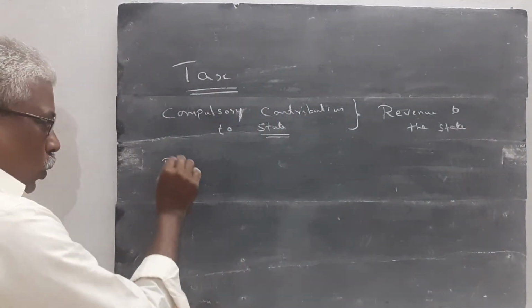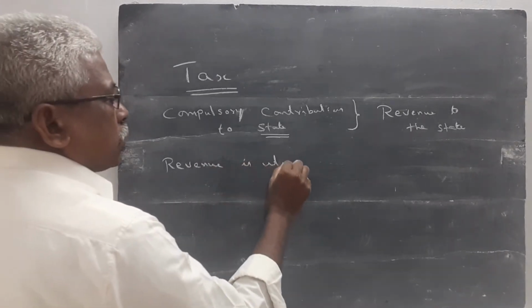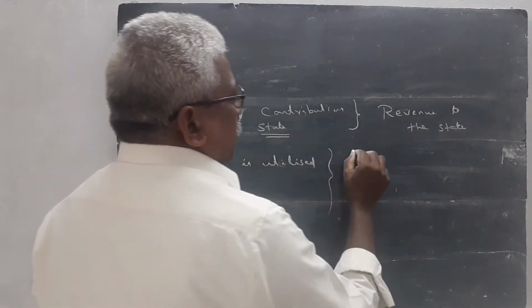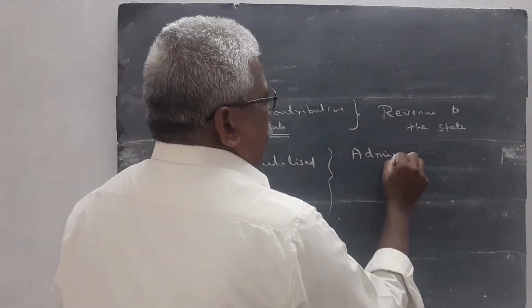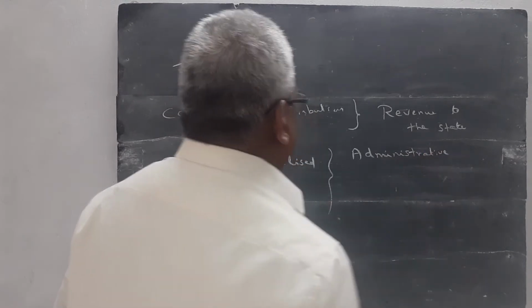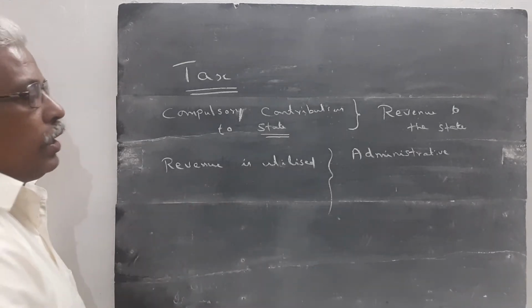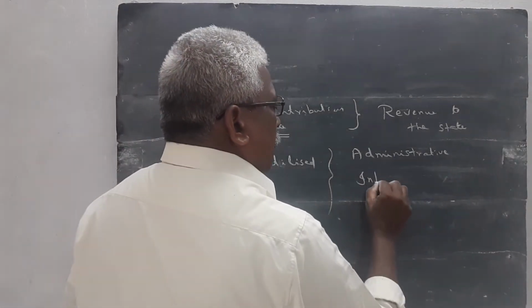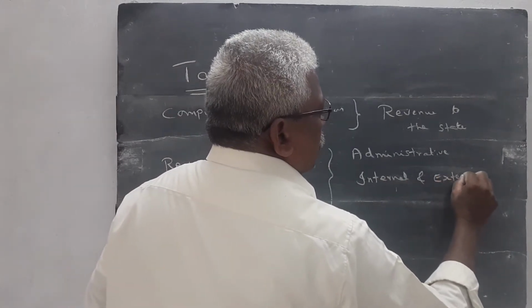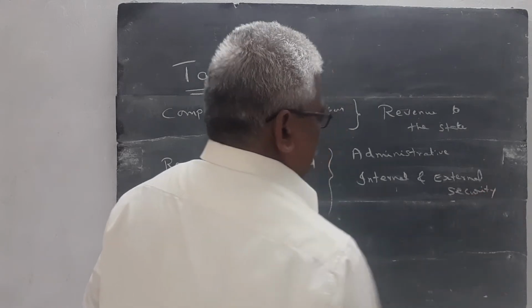This revenue is utilized for the administrative expenses. Then internal and external security, this tax revenue is utilized.